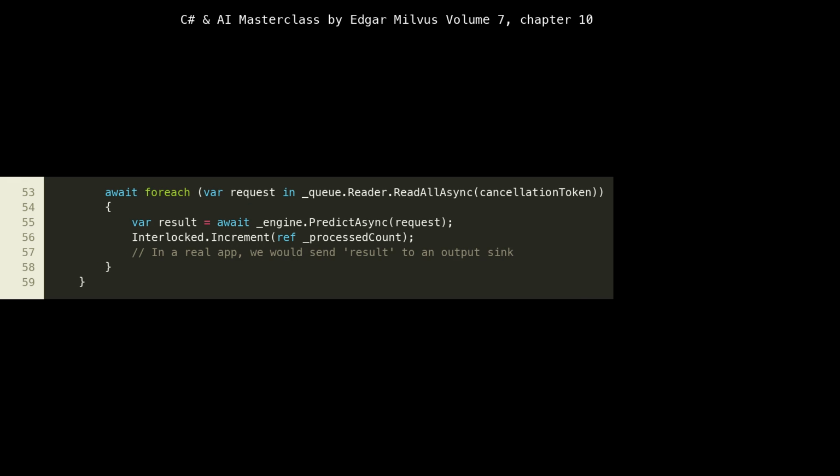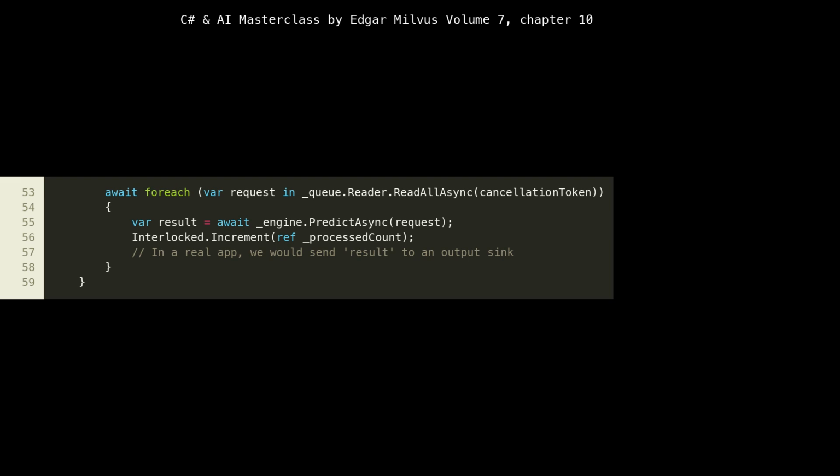The StartProcessingAsync method, line 53, simulates the actual work loop of our AI agent, akin to the main process running inside a Docker container. Notice the comment at line 51, simulates the Kubernetes container entry point. This method continuously reads from the internal queue using await foreach (var request in _queue.Reader.ReadAllAsync(cancellationToken)). This asynchronous loop efficiently processes requests as they arrive without blocking.